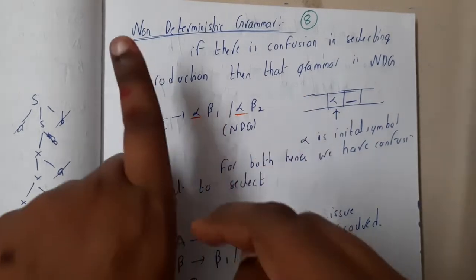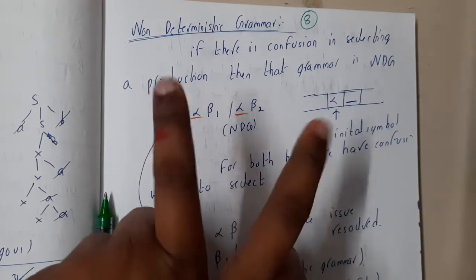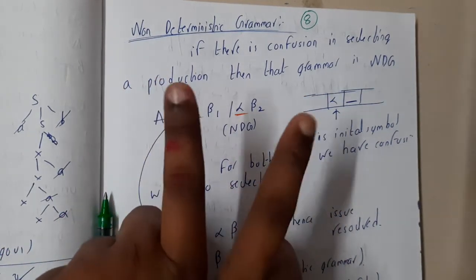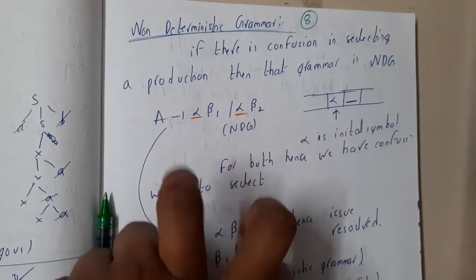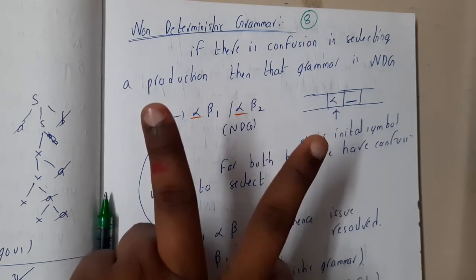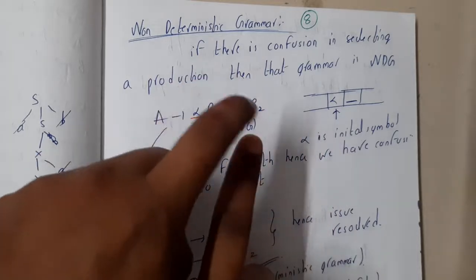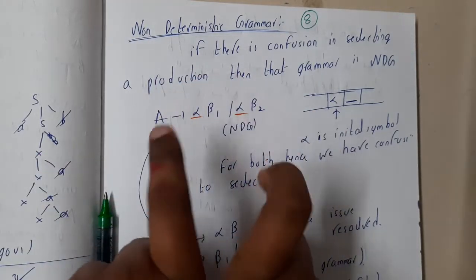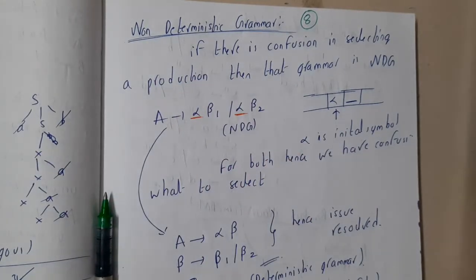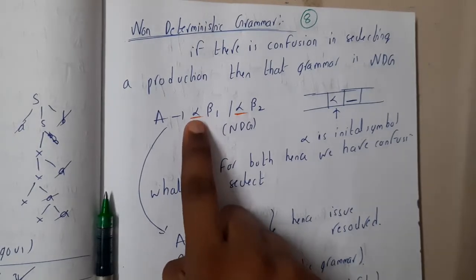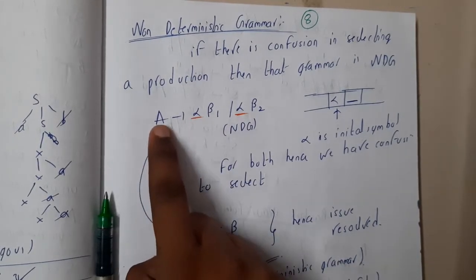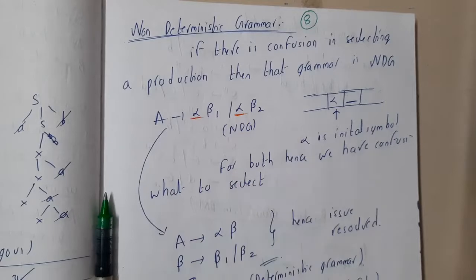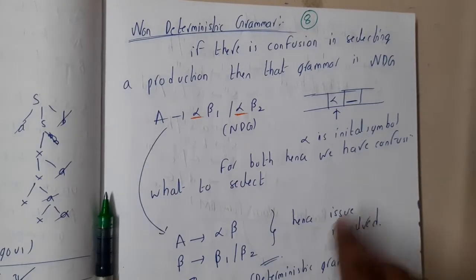Assume that this is a particular state and these are two transitions. Both of them are targeting the input string A only. Now if A is the input string, whether to go here or to go here, how can you decide? This is nothing but non-determinism. If our input symbol is alpha and A is our start symbol, which one to select is the question. Assume that there is no chance of backtracking.